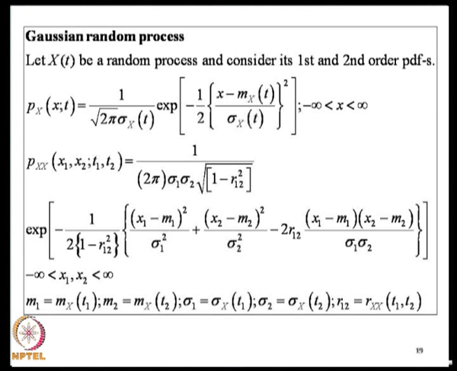If its first order density function is in this form, where mx of t and sigma x of t are the parameters and they indeed are the mean and the standard deviation, let this be of this form, and the joint density function, here again there are 5 parameters, sigma x of t1, sigma x of t2 and r12 and m1 and m2. So, let this be the joint density function.